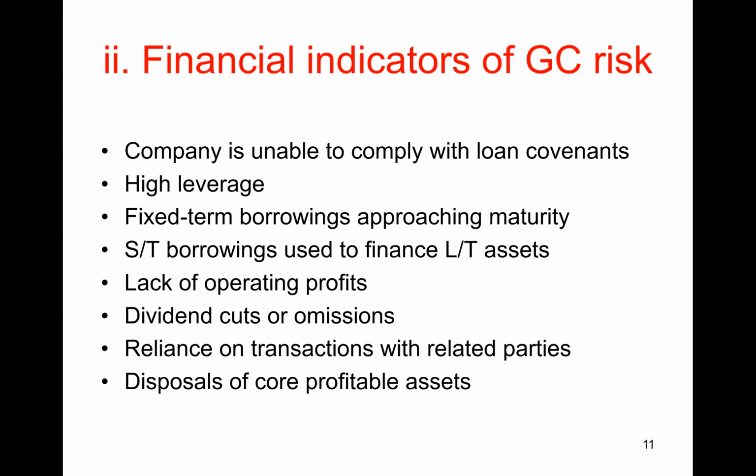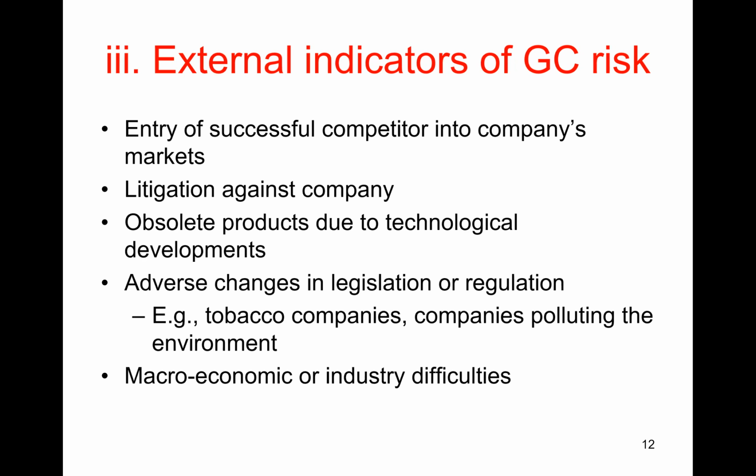Obviously that led to a short-term increase in cash, but over the long term, it meant the club was even worse off, because the club then had to start leasing a stadium from someone else at a very high cost. So it's not a good idea generally to be selling off core assets, right? That is not a good strategy usually in the long run. Okay, so that's the second thing, financial indicators.